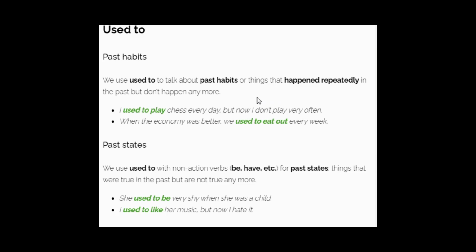Today I am planning to explain this word "used to". We use "used to" to talk about past habits or things that happened repeatedly in the past but don't happen anymore. When do we use "used to"? We use "used to" to talk about past habits. Past habits are things that happened repeatedly in the past but don't happen anymore.